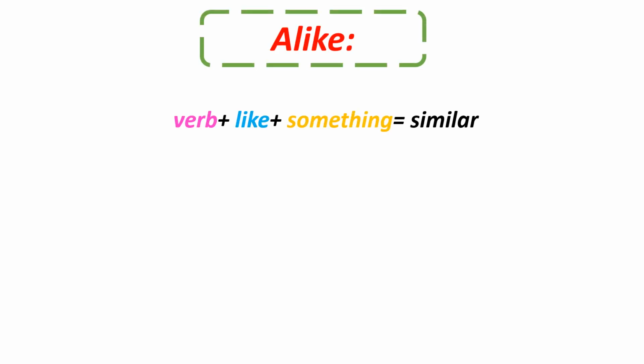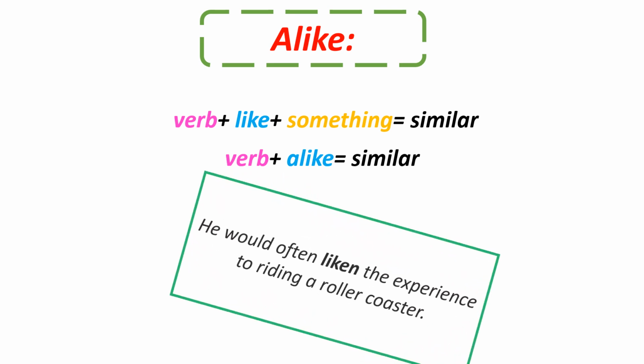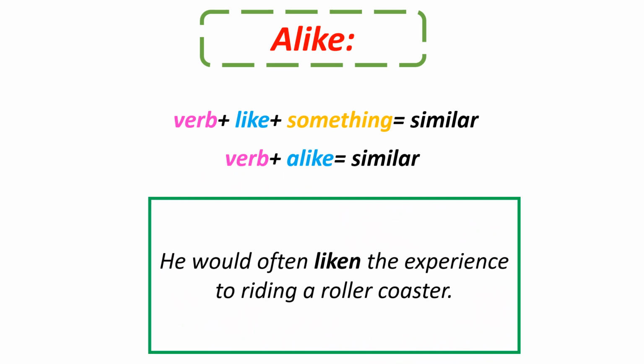So we use verb plus like plus something to mean similar. But with alike, we shorten this structure: verb plus alike equals similar. Just this. Good. I think that he would often liken the experience to riding a roller coaster. Wait, there is a new word, liken. What is liken? Okay, don't worry, I will explain it with you.